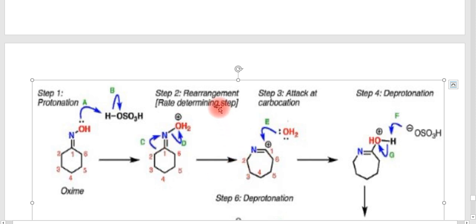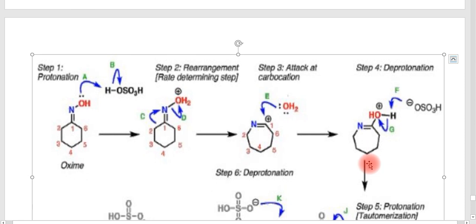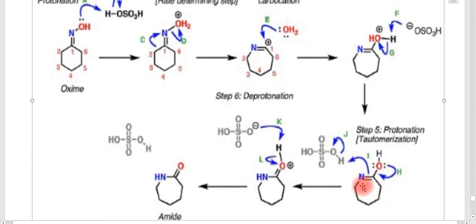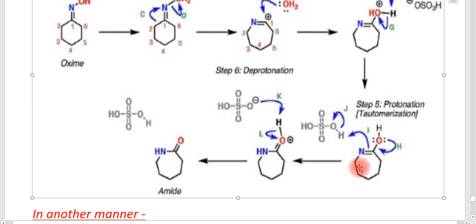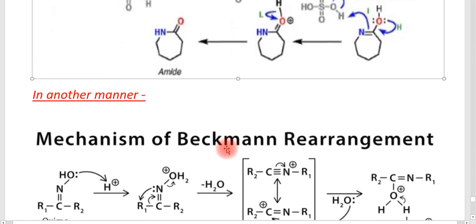So as the rearrangement takes place, with the leaving of OH2+, the nitrogen is entered into the ring, and after that a carbocation is formed, the first carbon has a positive charge here, an electrophile, and the water is attacking, the attack at the carbocation, and you will get an intermediate like this. Through the proper deprotonation you will get another intermediate, and after that through proper electron transferring, finally you will get the amide. Just go through the electron transfer that is taking place here. So this is one of the methods of showing the mechanism.